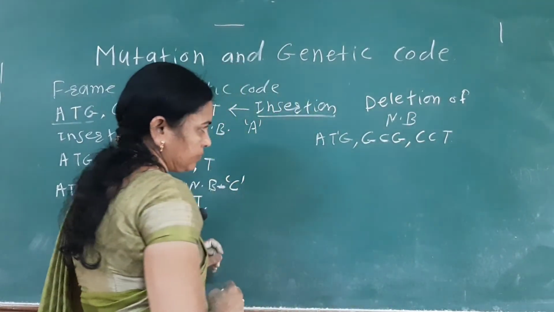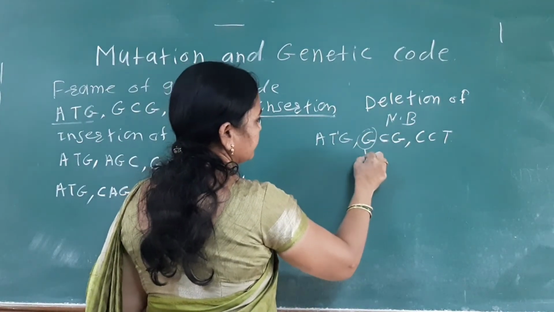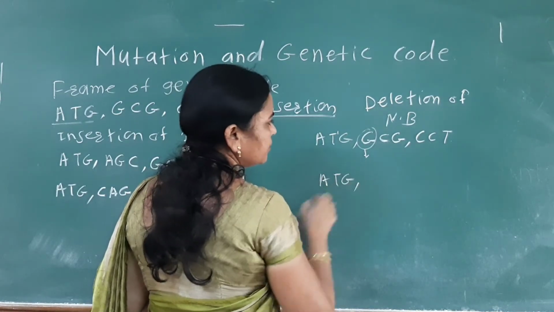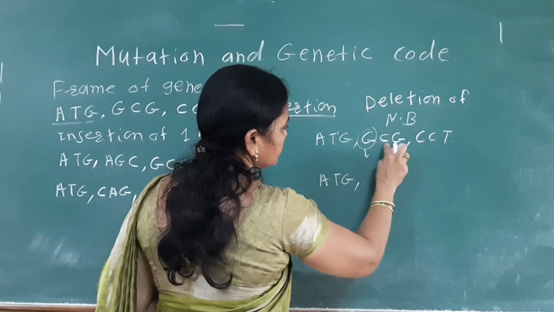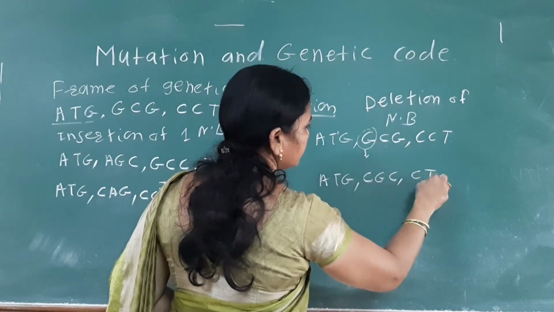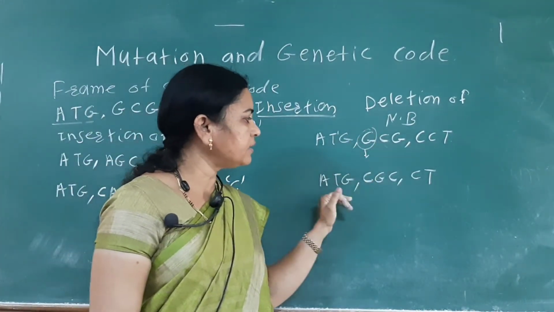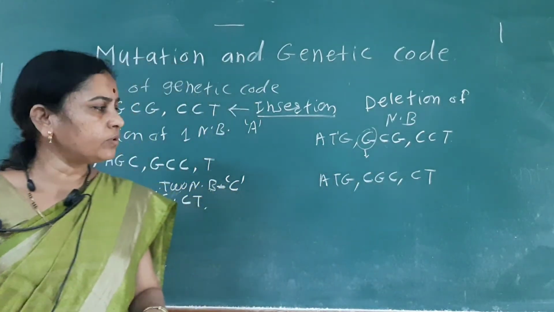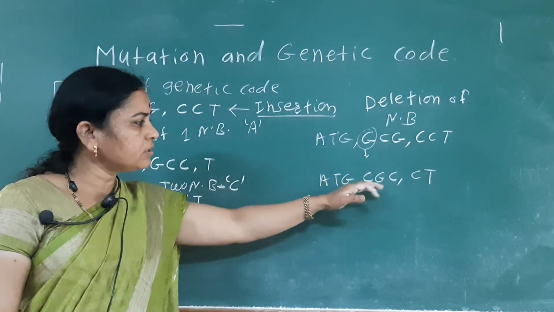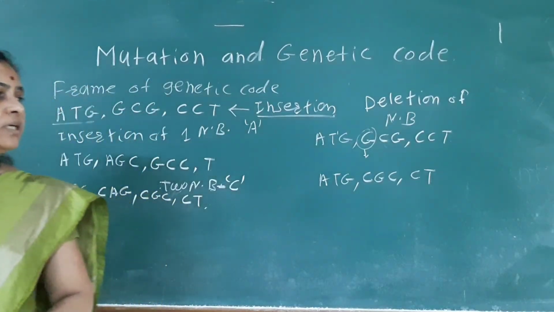If there is the deletion of any nucleotide, suppose the guanine is deleted, then the nitrogen bases will be ATG, then GCC, and CT will remain as it is. So due to the deletion there is a change in the nucleotide sequence or the codons. The codons which are changed, and these codons which specify the amino acids will change.